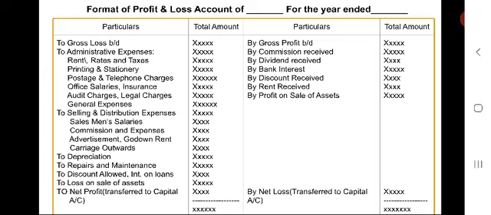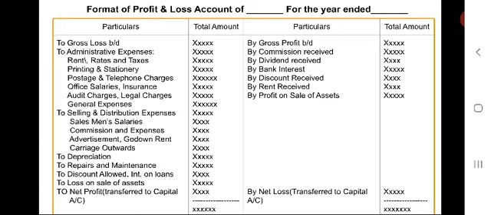While interest received on the loans advanced appearing on the credit side of trial balance, that means credit balance, that has to be credited to the profit and loss account.